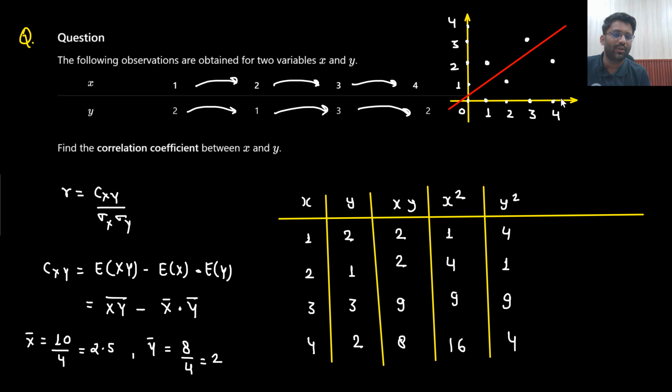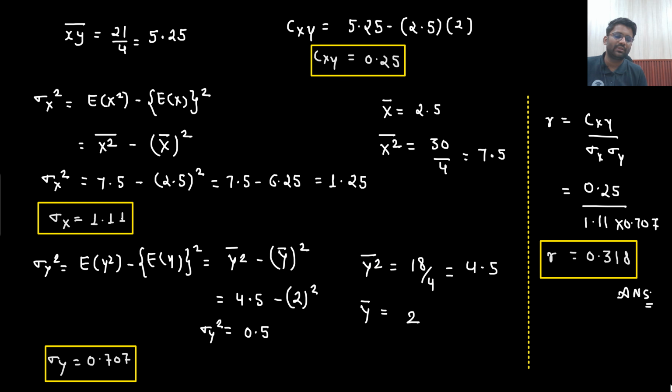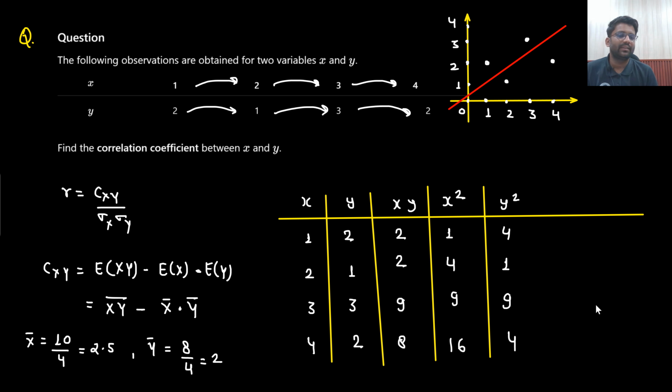But in the examination you will not do these kind of things. What you will do is that you will do this calculation and then you will comment whether there will be a positive correlation or negative correlation. Okay, so you will find out the exact value and then you will comment. So no intuition, nothing. I am just telling this is our next topic, which is regression analysis.